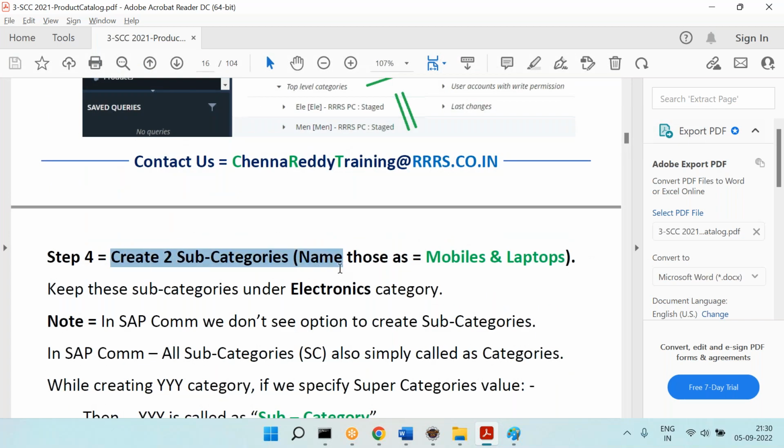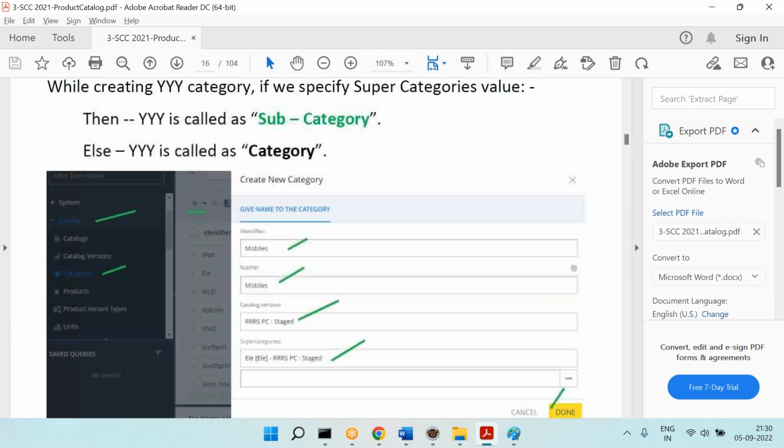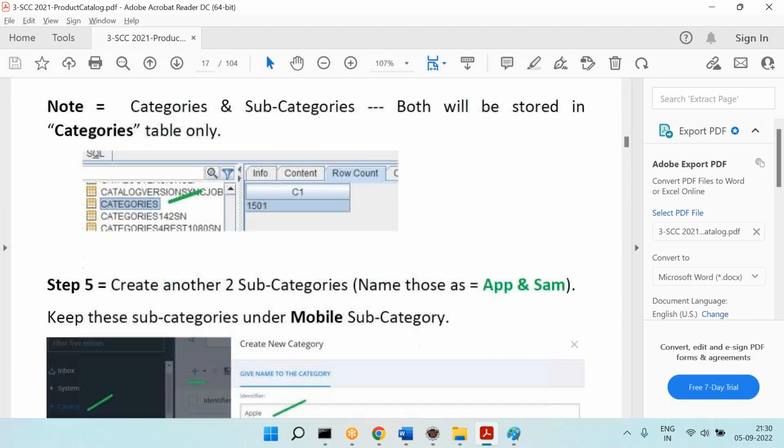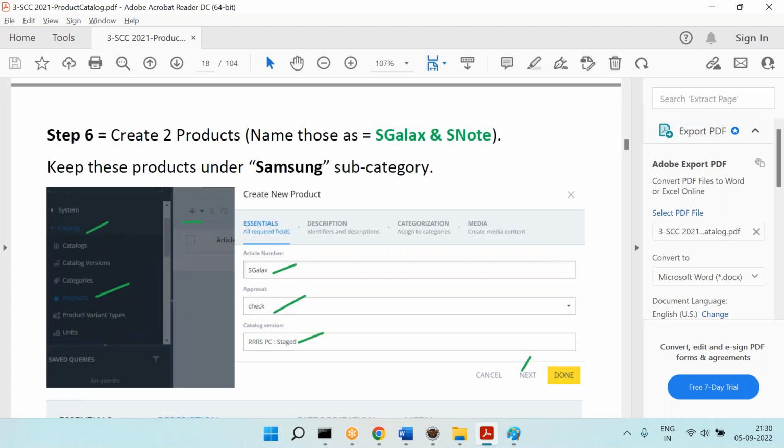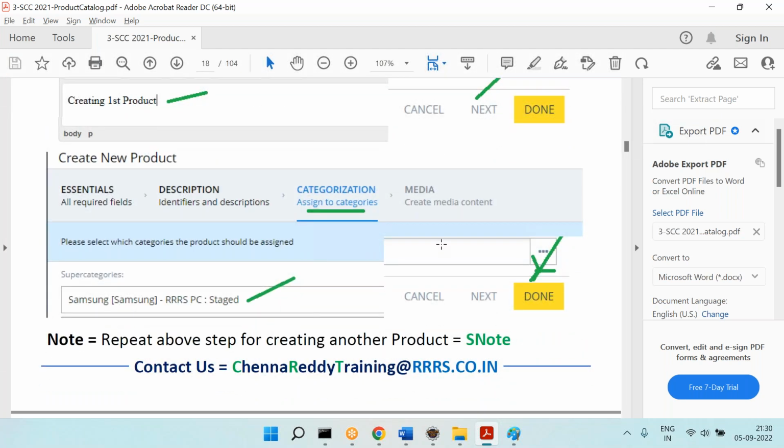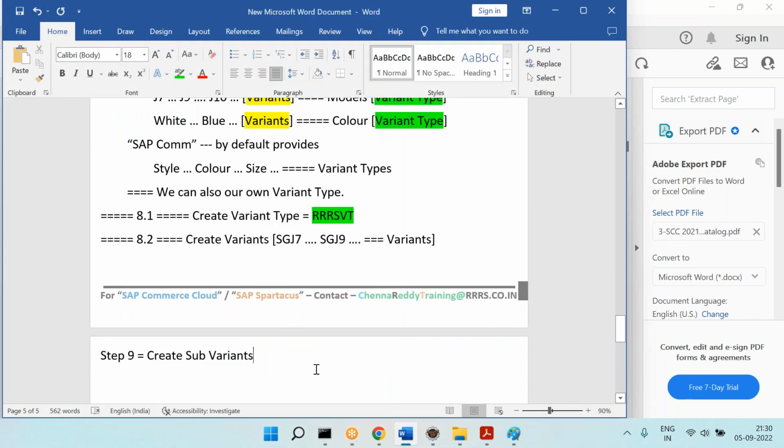Create categories, subcategories, and where this will be stored. All these things are explained with step-by-step screenshots. Our notes are created in such a way that even if you open our notes after 100 days, you should be able to complete the exercise. That is how we have the notes. Okay, good. So create subvariants.